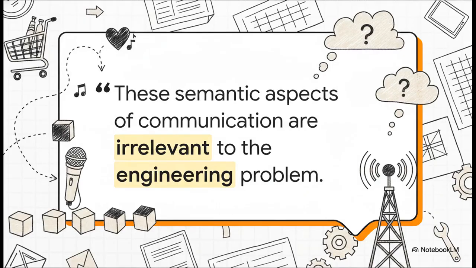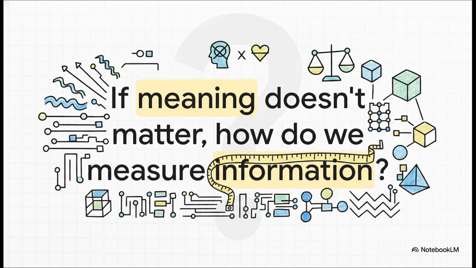So right off the bat, Shannon drops this completely radical premise. He says that when you're engineering a communication system, the actual semantic meaning of the message doesn't matter at all. Literally irrelevant. Whether you're transmitting, say, a grocery list, a heartfelt poem, or just a string of completely random numbers, the engineering problem is exactly the same. The system's only job is to accurately reproduce that selected message at its destination. That's the whole shebang.